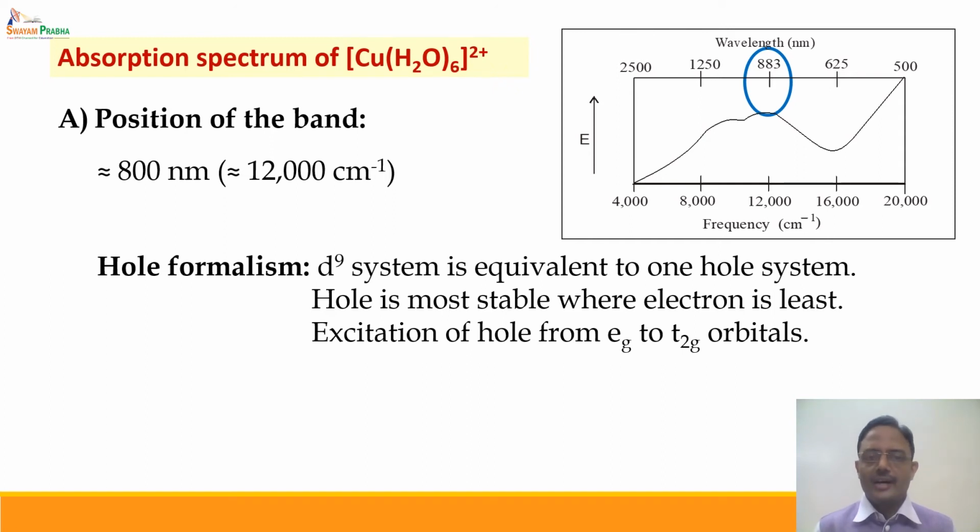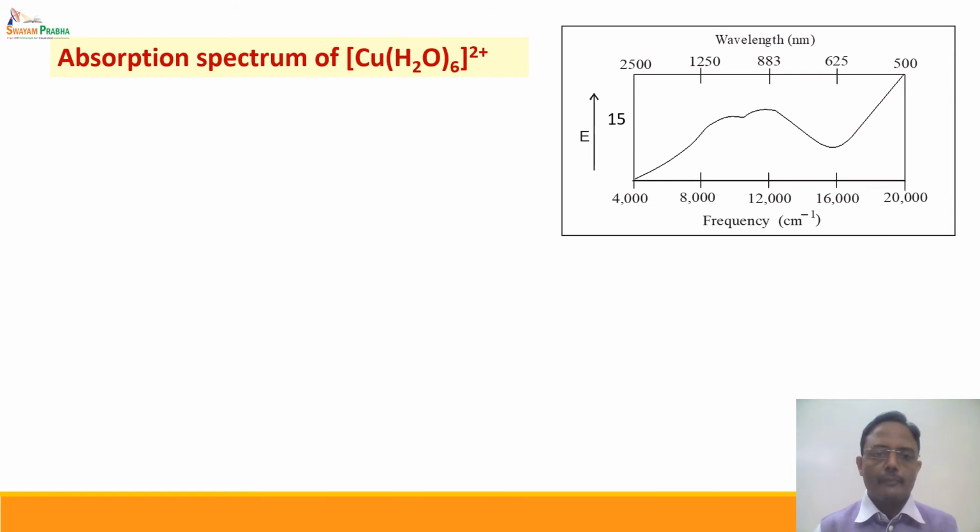Out of that, 6 are in the t2g set and 3 are in the eg set, whereas there is one vacancy in the eg set. This vacancy can be considered as a hole in the eg set, and hence this eg hole is capable of undergoing excitation from eg to t2g, because this hole is most stable in the eg set and least stable in the t2g set, exactly opposite to what happens in case of an electron.